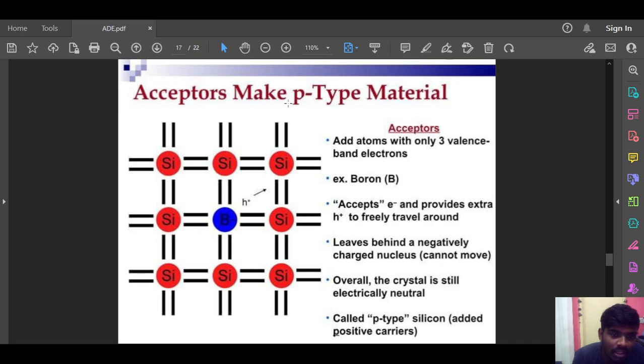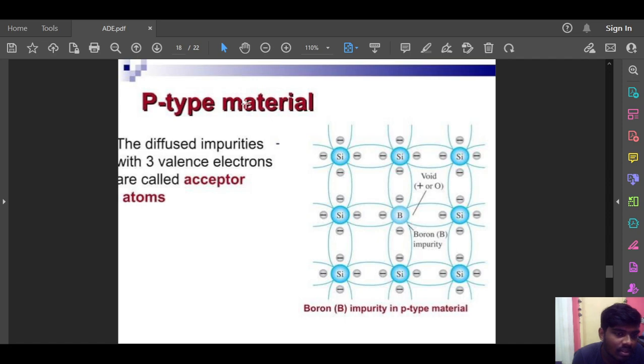Acceptors make P-type material. Acceptors add atoms with only 3 valence band electrons, for example boron, which accepts electrons and provides extra holes that freely travel around, leaving behind a negatively charged nucleus. Overall, the crystal is still electrically neutral, and it is called P-type. Silicon is added to the positive carriers. Diffused impurities with 3 valence electrons are called acceptor atoms. Here we can see the boron impurity added to silicon, where silicon is the P-type material and boron is the impurity.